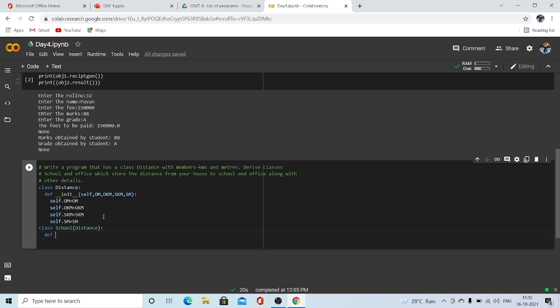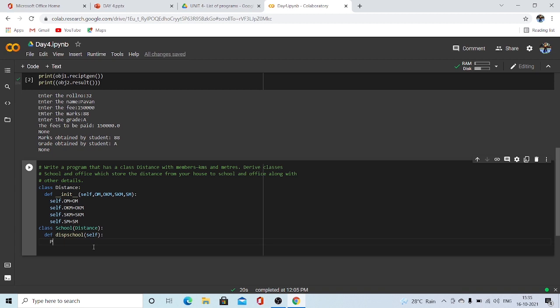So let's write the method for displaying the school distance. Disp school is the method I am using, and self must be a parameter every time we use, right? Inside the classes, for a method, self must be a parameter every time. So inside this, we are displaying the school information.